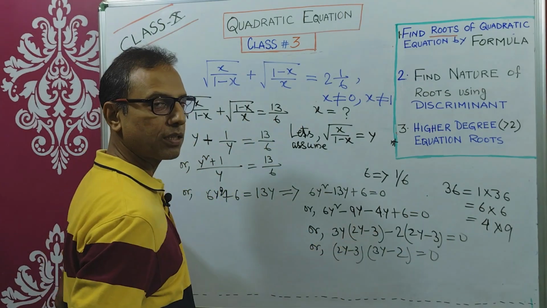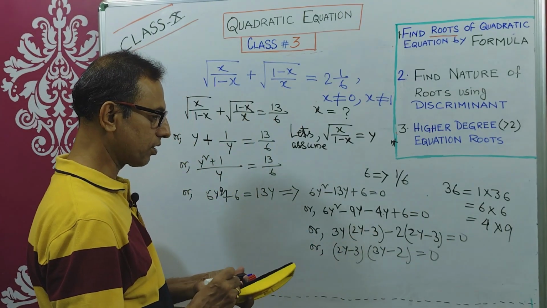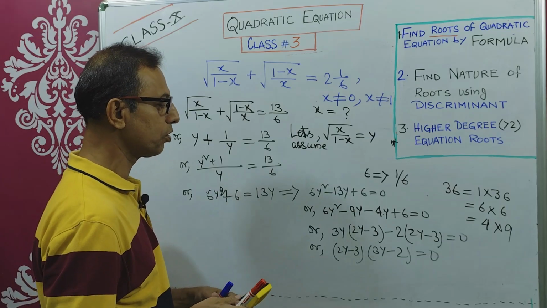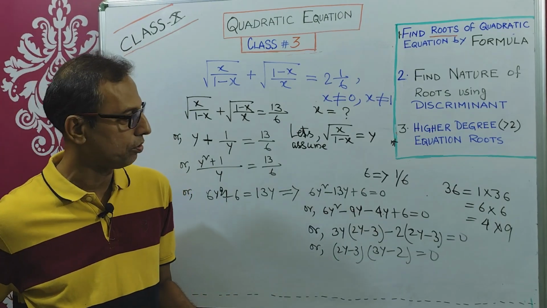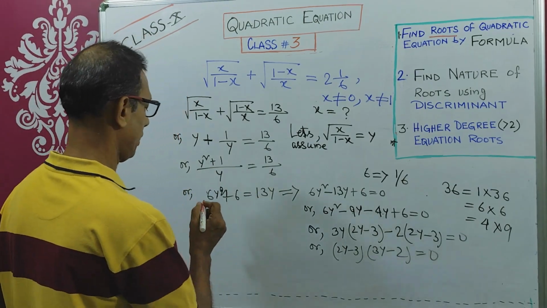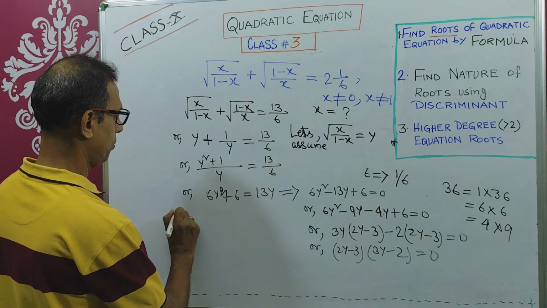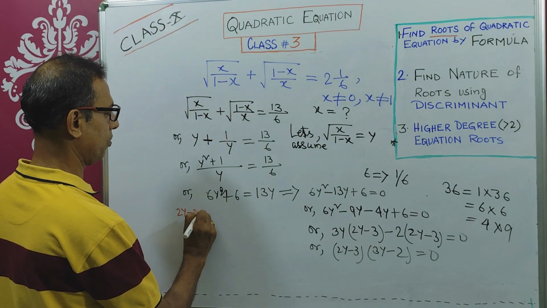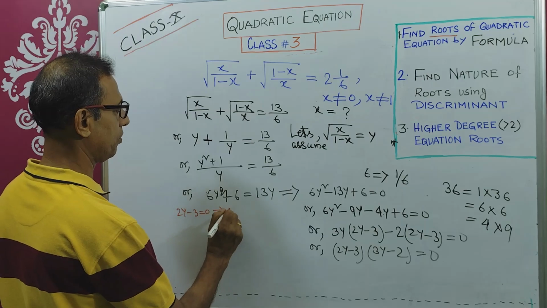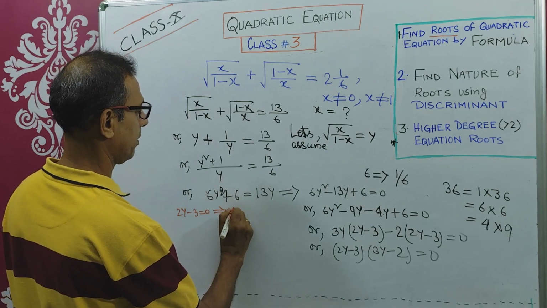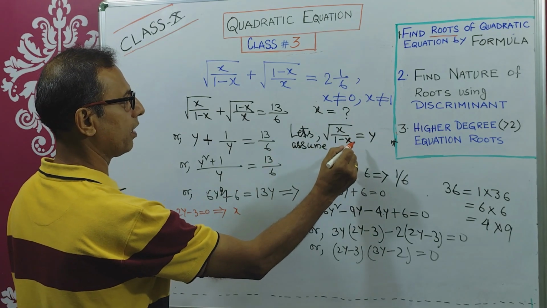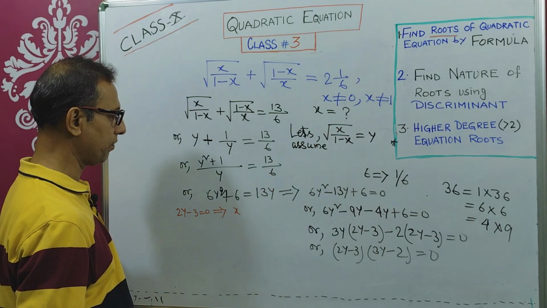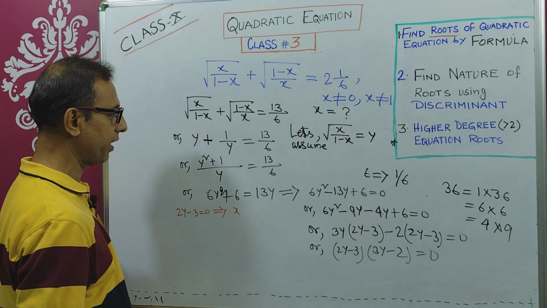So now you can apply the zero product rule. So what is the zero product rule? 2y minus 3 equals 0, or 3y minus 2 equals 0. So here you can write down 2y minus 3 equals 0. From here what you can do? Y equals root over x by 1 minus x, you have already derived, right?